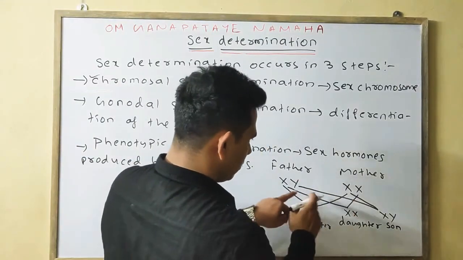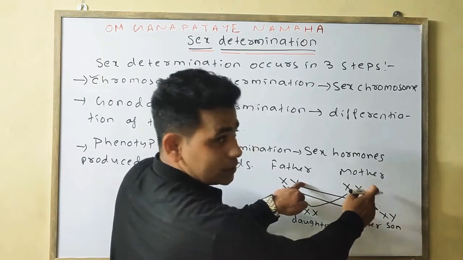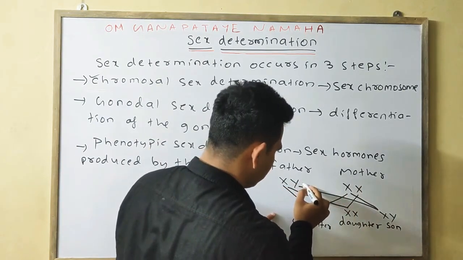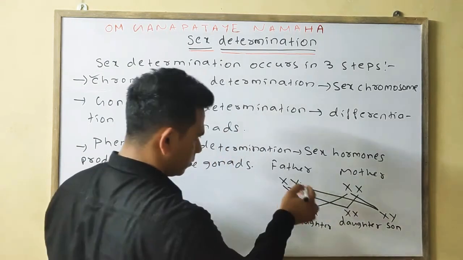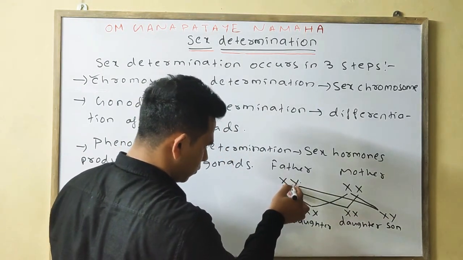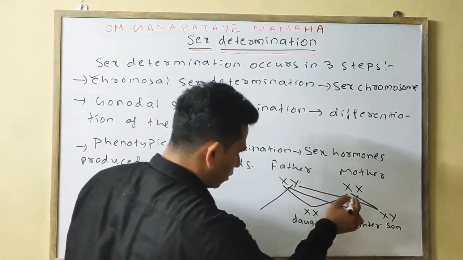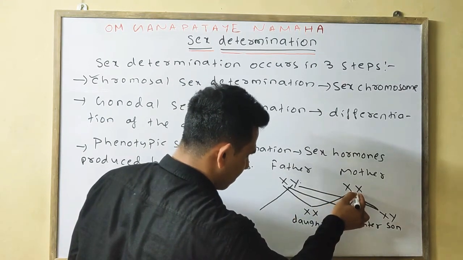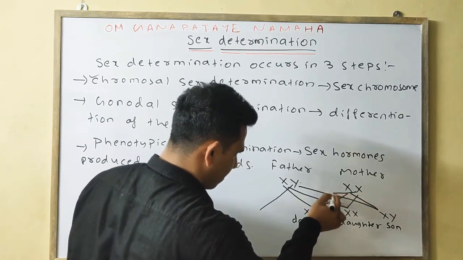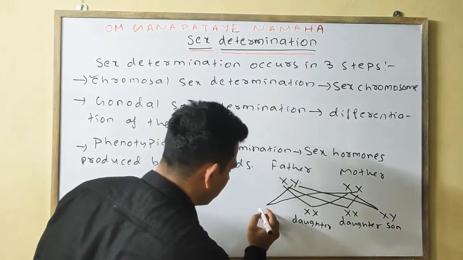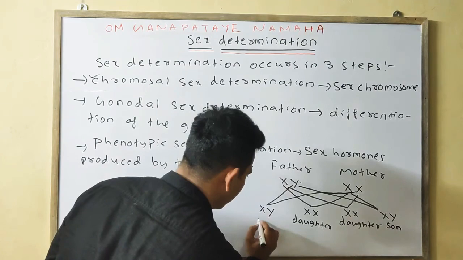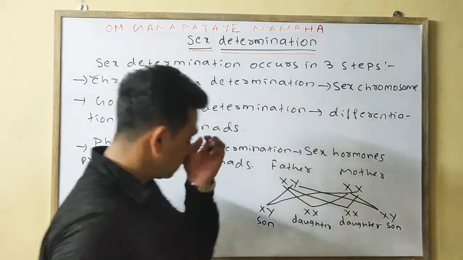Similarly, this Y will cross with this X, forming another XY, meaning son.